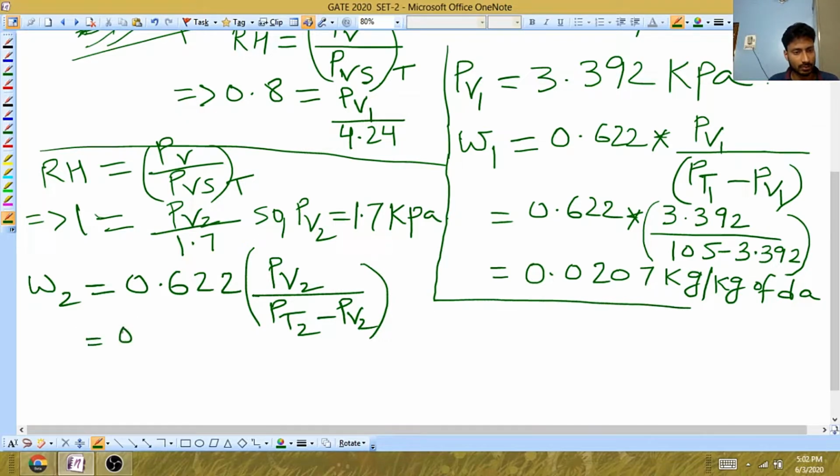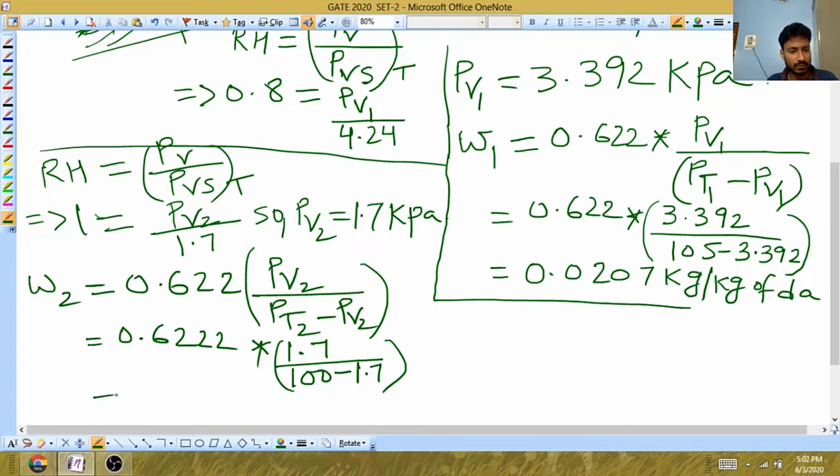So just substitute the values: 0.622 into 1.7 divided by, if you look at the total pressure at the outlet, they have given this value as 100, minus 1.7. If you solve this, you will get the value 0.0107 kg per kg of dry air.